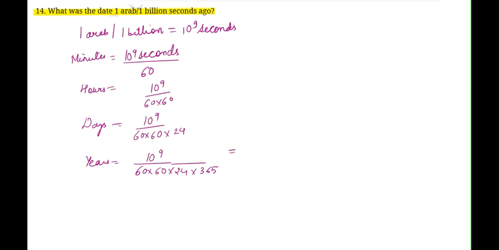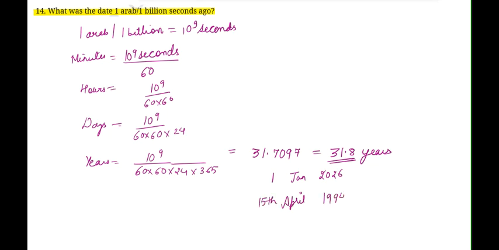So on evaluating, you will get it approximately as 31.7097. And you can also round it off. So it is 31.8 years. That means the date we are talking about is approximately 31.8 years ago. So assuming that if today's date is 1st January 2026 and we have to move back 31.8 years, that will fall somewhere in April and we may consider mid-April. So here I take 15th April 1994. This will not be the exact date, it will be only an approximate date.